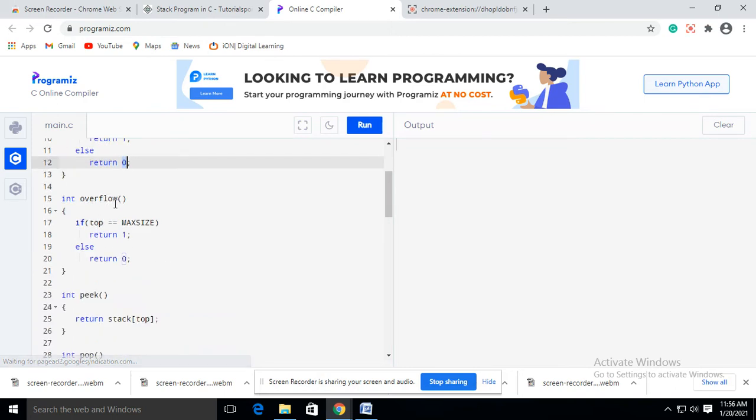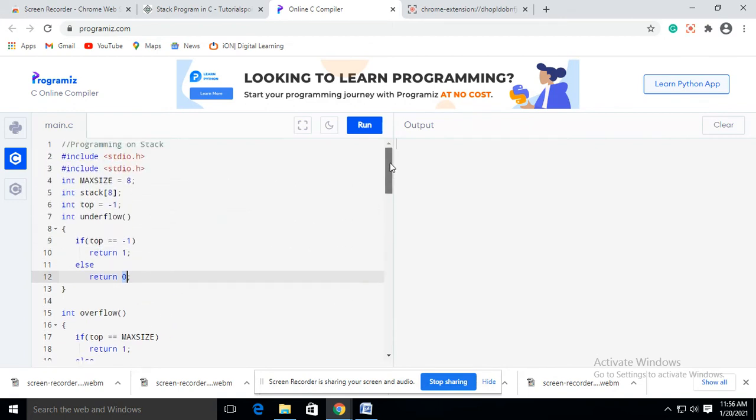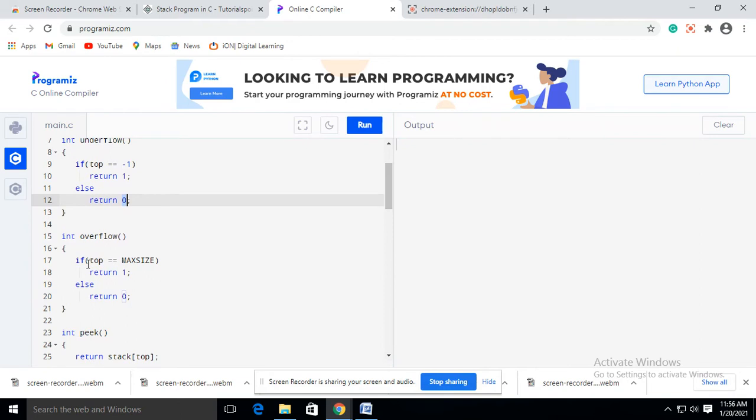Similarly, what is the condition for overflow? Overflow condition is if the top value is equal to max size. Max size is what we have already declared, that is 8. So if the top value is equal to the max size value, then it will return 1. That means the stack is in overflow condition. The stack is in overflow status. Else it will return value 0.